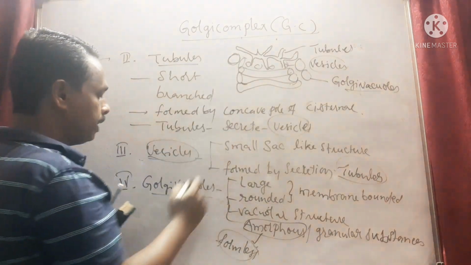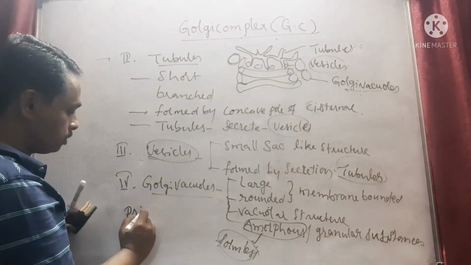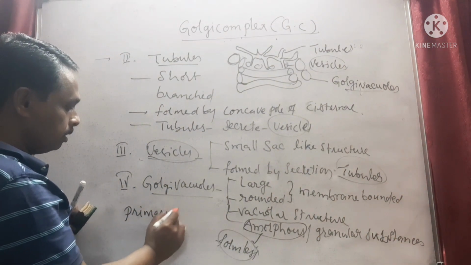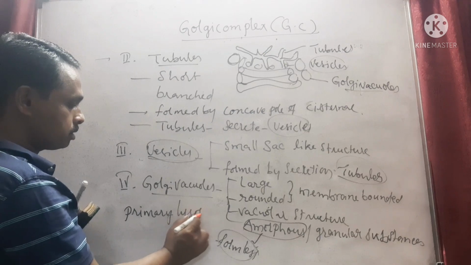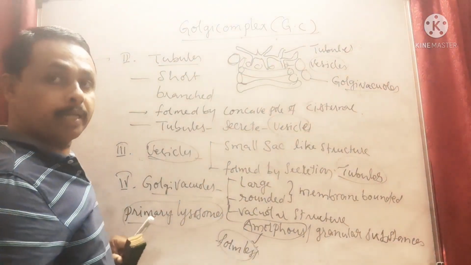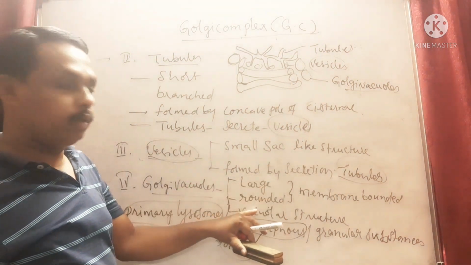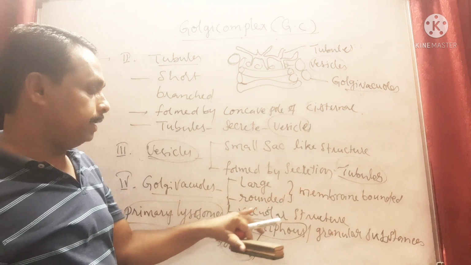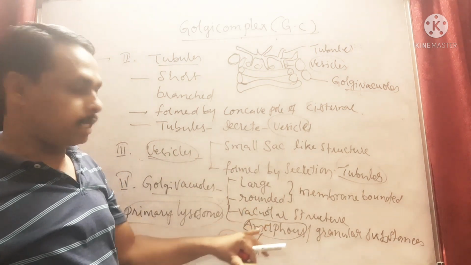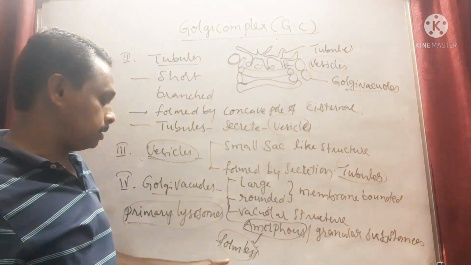So these Golgi vacuoles act as primary lysosomes. What are Golgi vacuoles? They are large, rounded, membrane-bounded vacuolar structures filled with amorphous or granular substances.